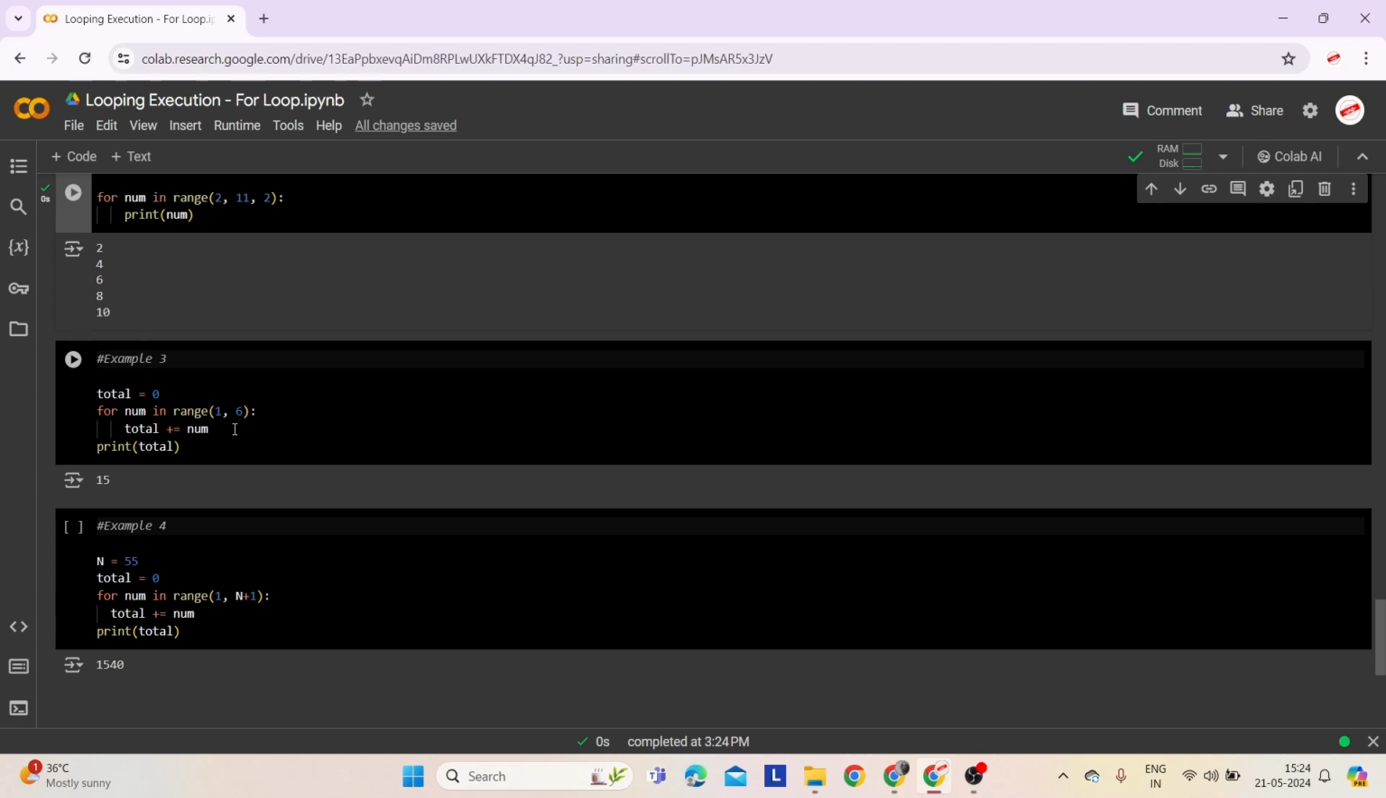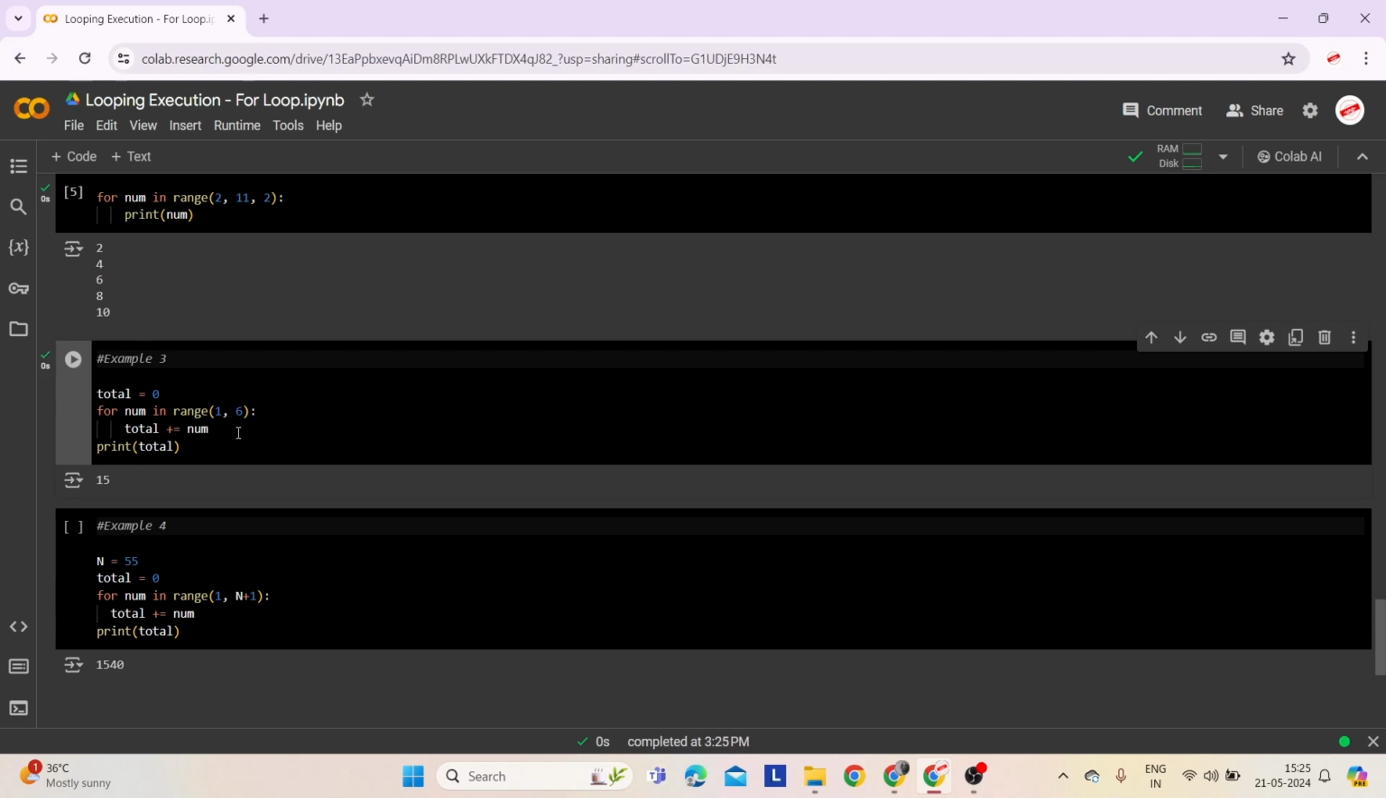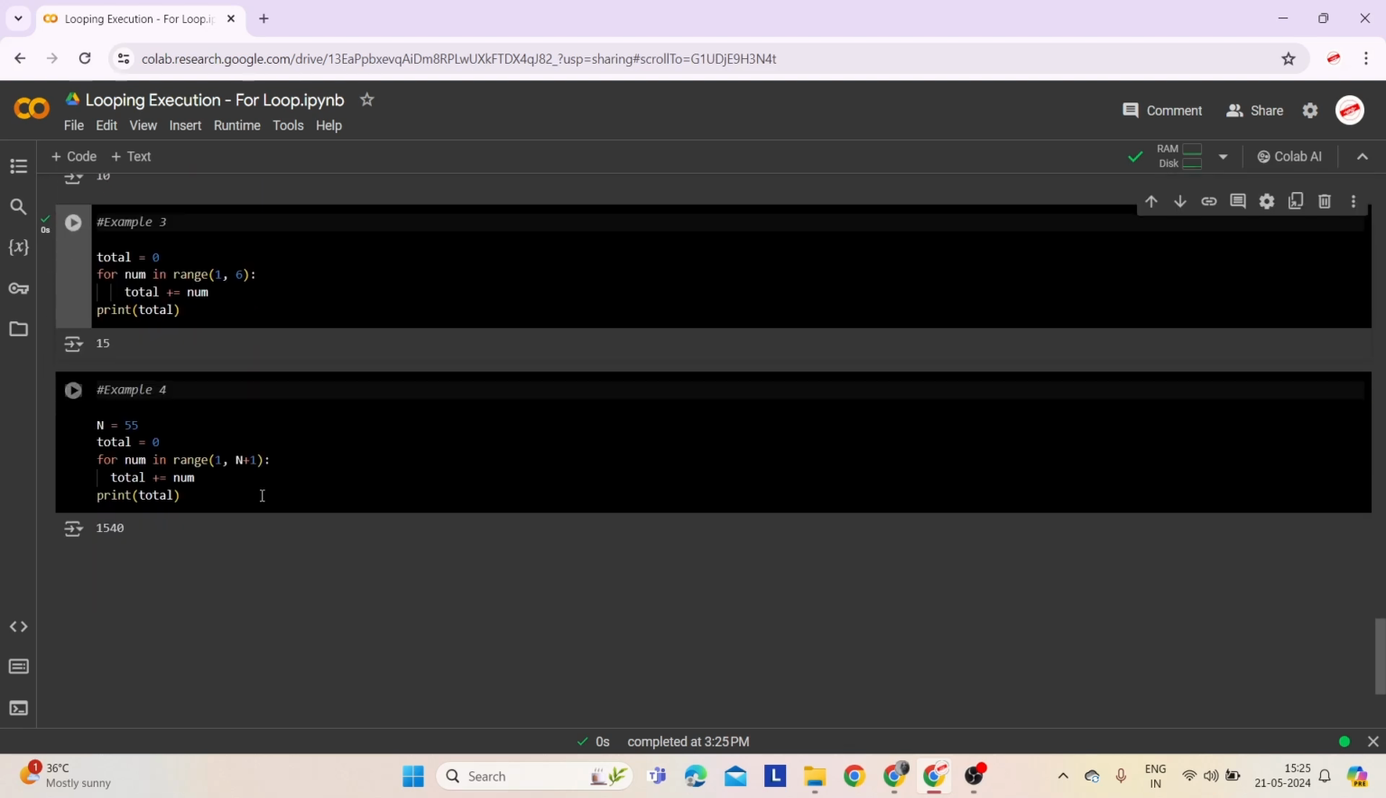Inside the loop, total += num adds the current number to the total. After the loop finishes, print(total) outputs the final value of the total. Let's execute and check the answer. The output is 15. Now, let's move on to the last example.